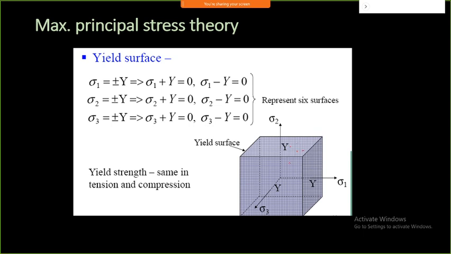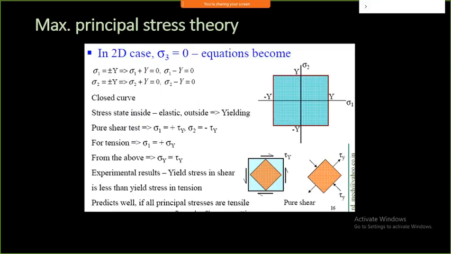The points coming inside this box are safe, and any point coming out of this box is called a failure. So that's what it is: inside the box represents the safe zone, and failure represents outside the box. If some point is lying beyond this particular box, then it is considered to be a failure.